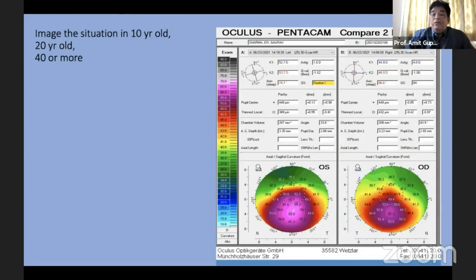Imagine a situation. This map on the left eye of this patient has a Kmax of 389 and pachymetry at the thinnest location, whereas the right eye has 432. If this patient presents, your approach would probably be different if the patient is 10 years old, 20 years old, or 40 years old or more. Why? Because at the age of 40, we might keep this patient under follow-up because he's much less likely to progress.